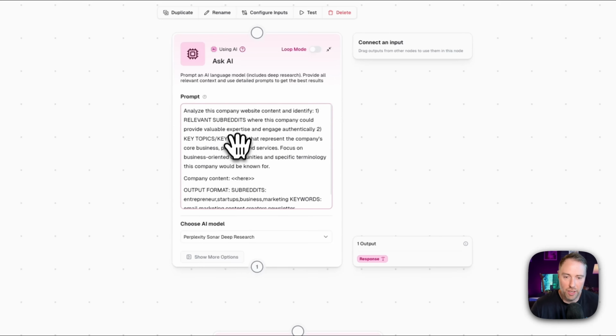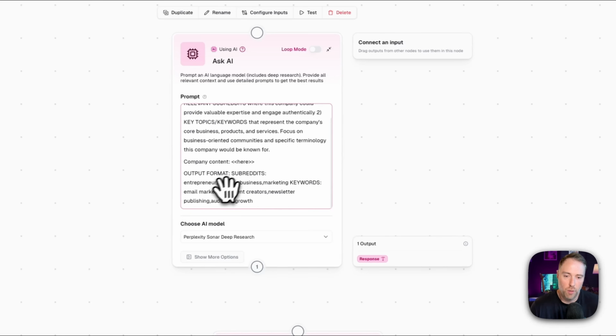And what we're doing here, I'm not going to read through all this, but we're analyzing the company website, and we're going to identify relevant subreddits, and keywords and topics that represent the company's core business, products, and services. And then we have an output format. The subreddits should be comma separated, the keywords should be comma separated, and we're going to further define that in the next step.